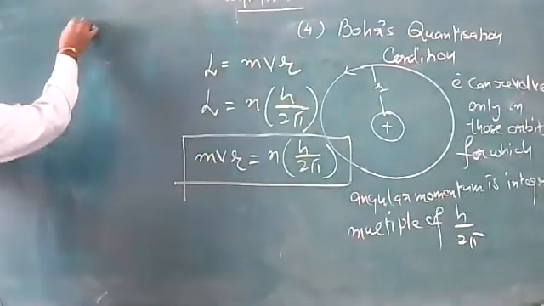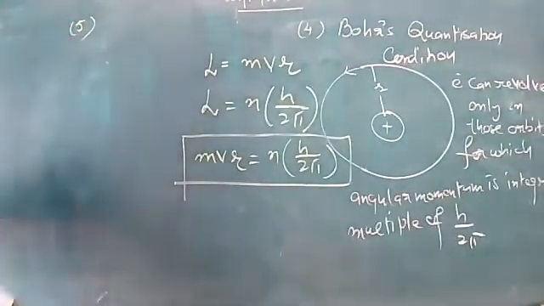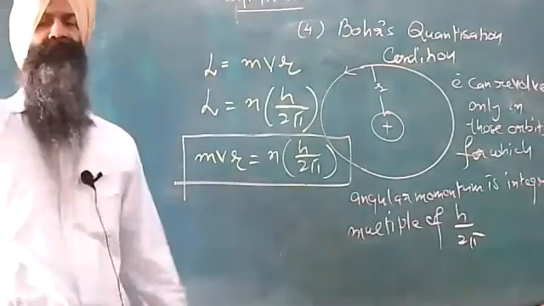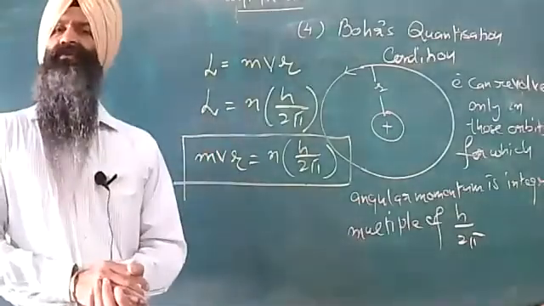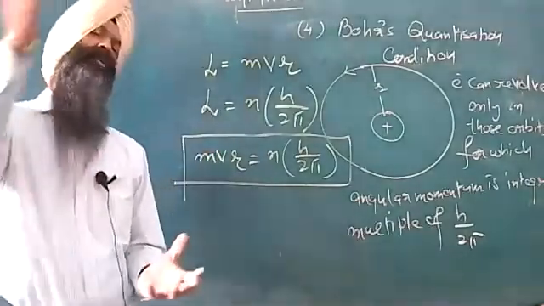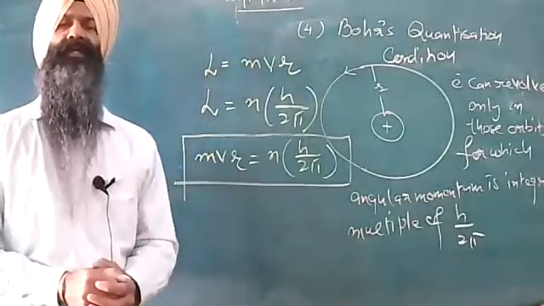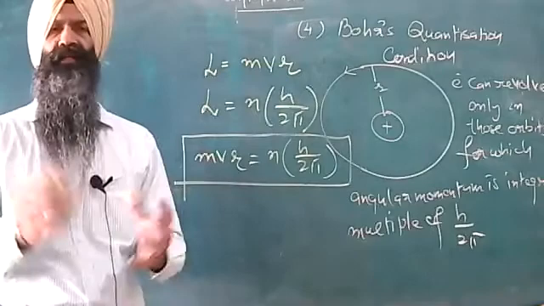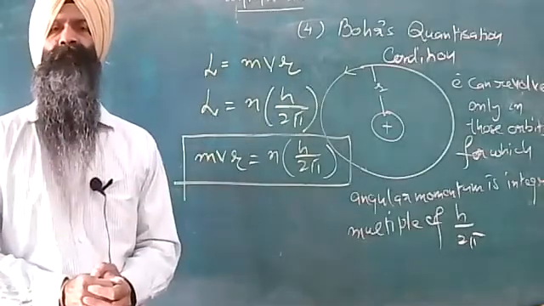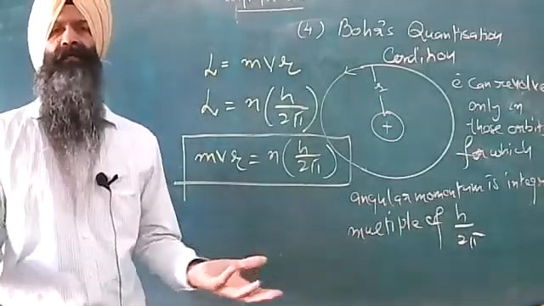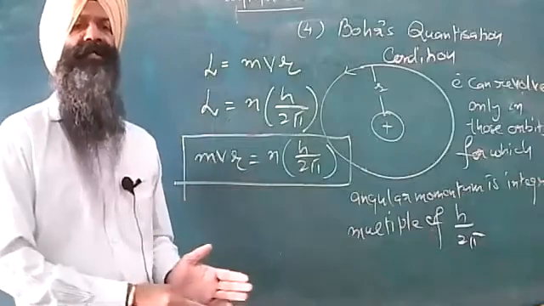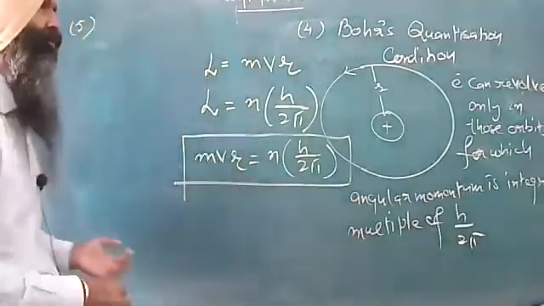Let me take the last and the fifth postulate. Dear students, we say that the electron is revolving in an orbit around the nucleus, and these orbits are, for our convenience, considered to be circular in nature. May or may not be, but we consider that it is revolving in circular orbits.